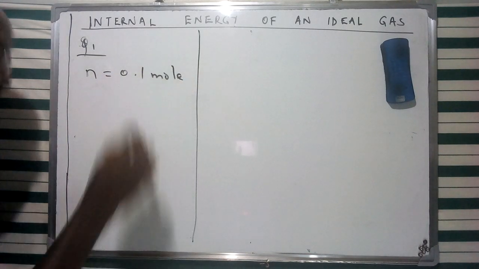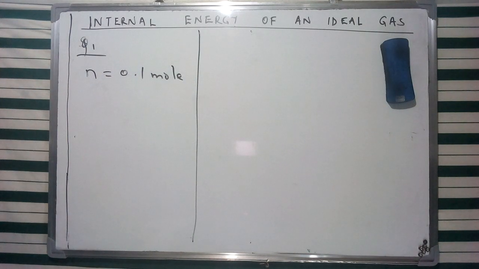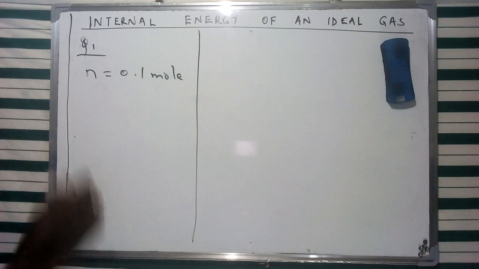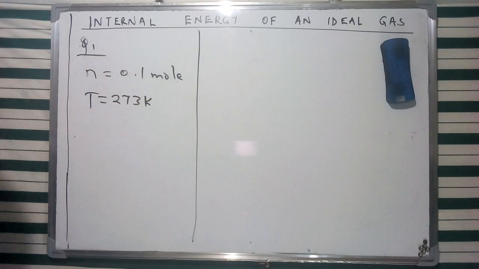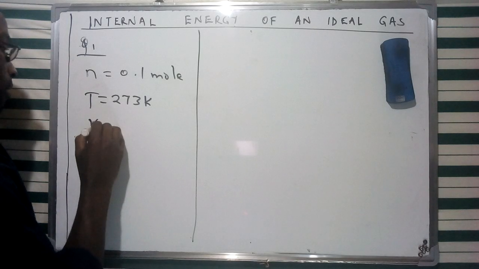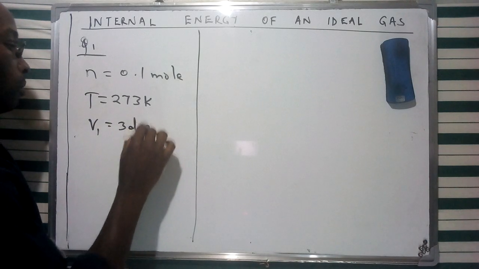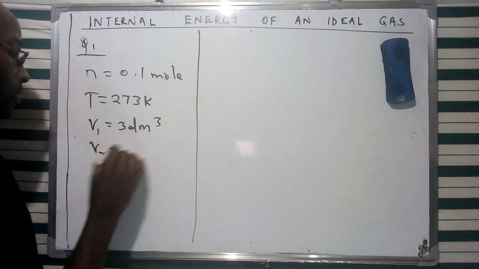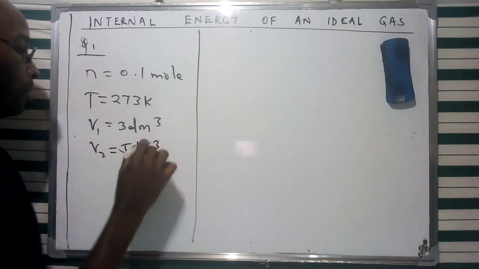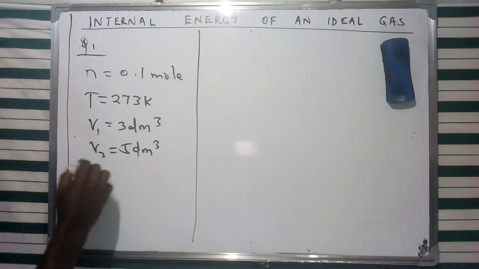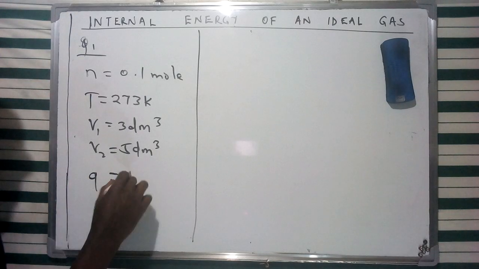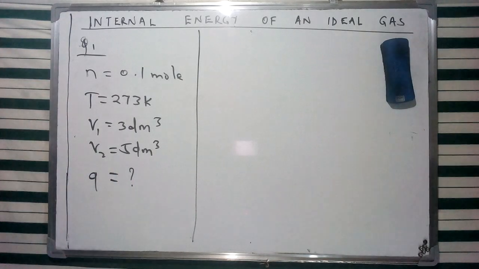The gas is expanded isothermally, which means it's under constant temperature, so T is equivalent to 273 kelvins, from 3 decimeter cubed, so V1 is equivalent to 3 decimeter cubed, to V2, which is equivalent to 5 decimeter cubed. We are requested to find the value of Q, which is the energy absorbed from the surrounding.